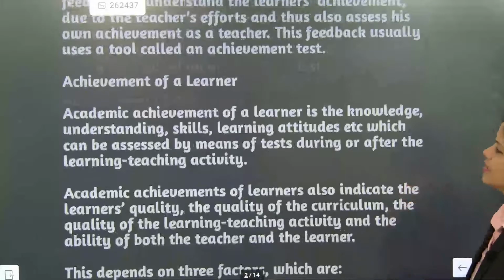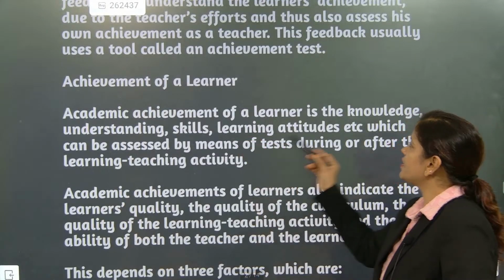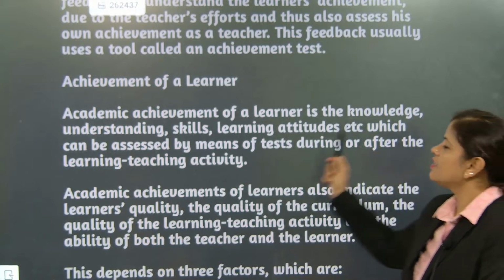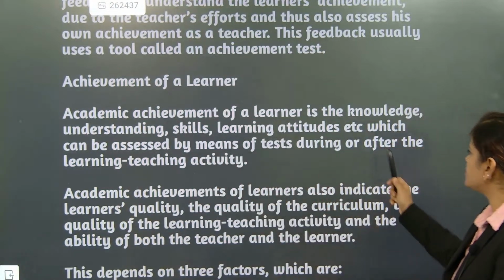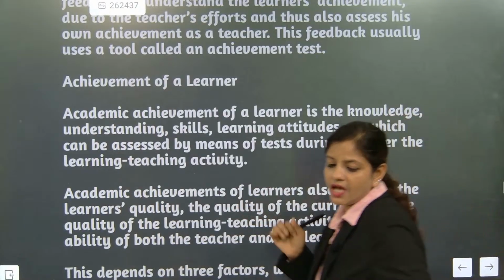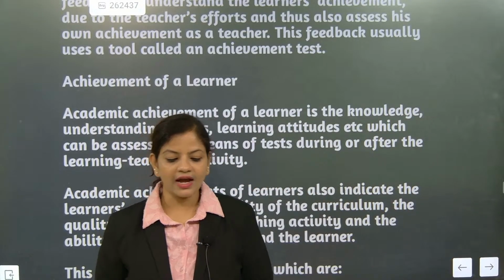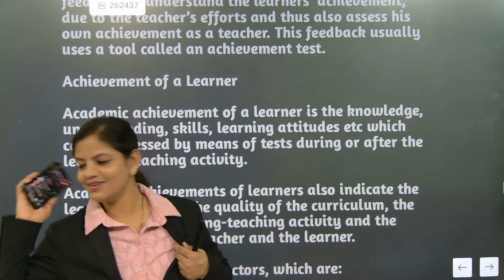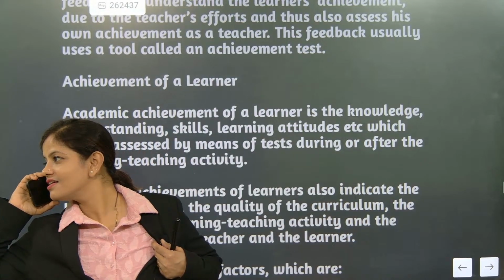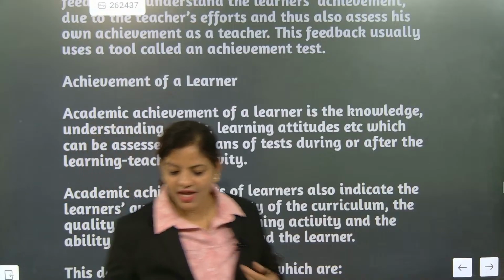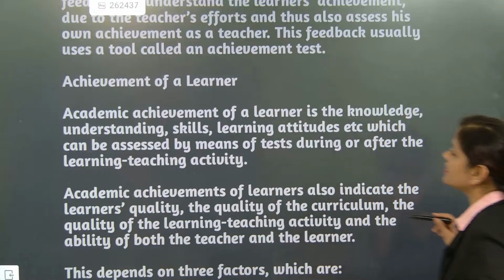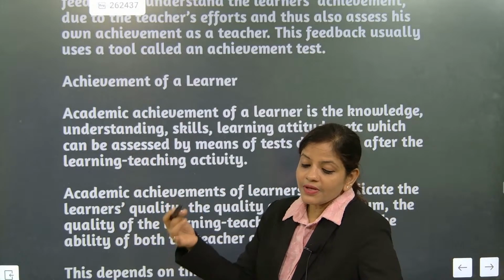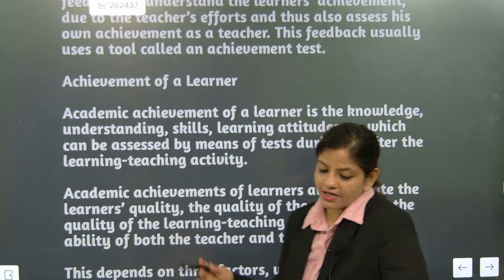Achievement of a learner. Academic achievement of a learner is the knowledge, understanding, skill, learning, attitude, etc., which can be assessed by means of a test during or after the learning teaching activity. Once the learning teaching activity is done, the result will explain the effectiveness of the learning teaching activity.